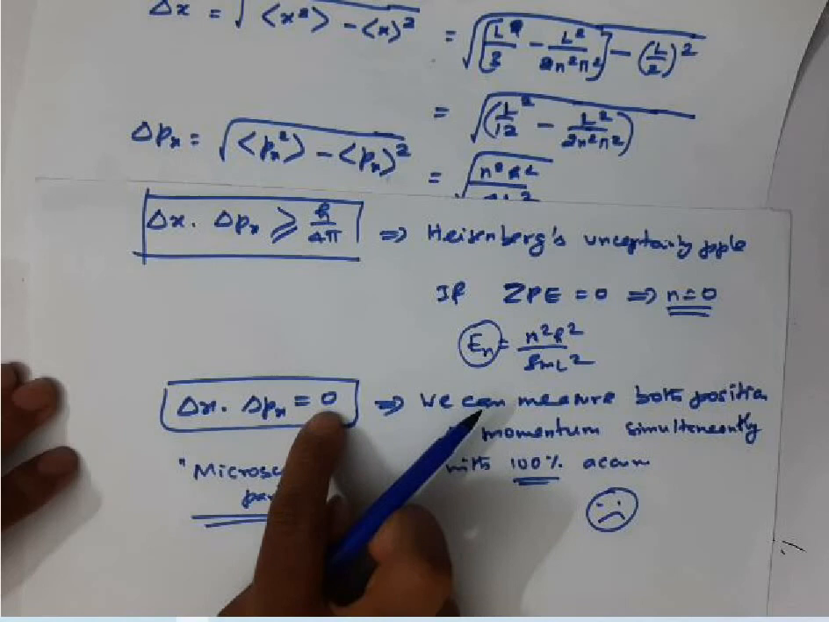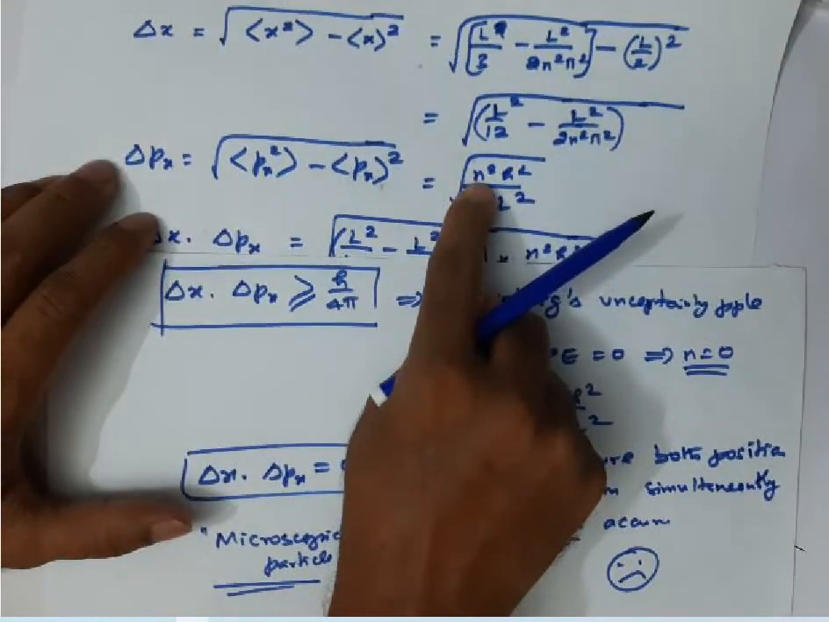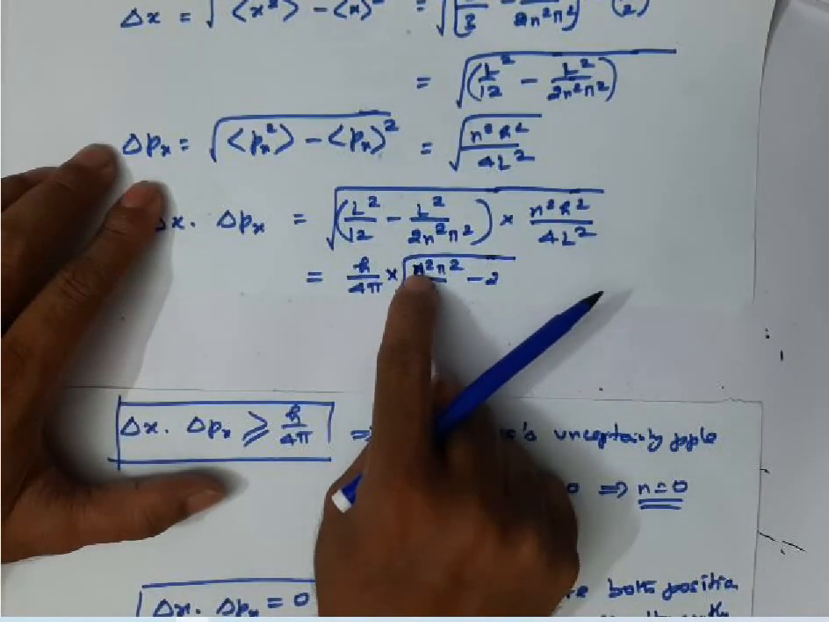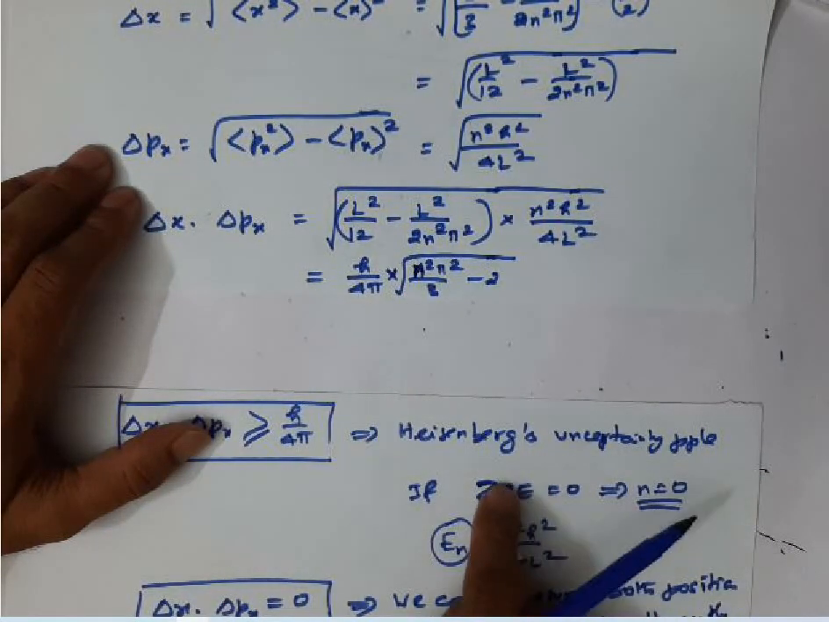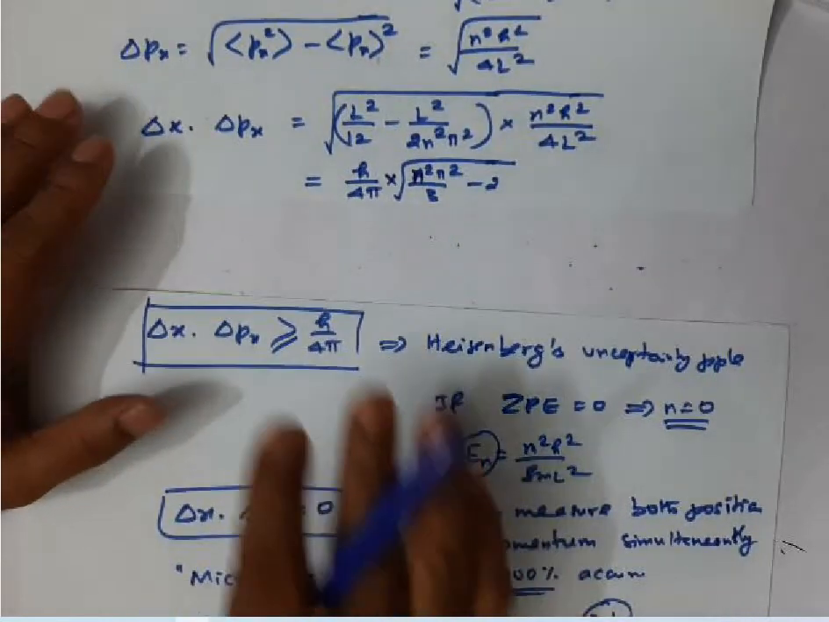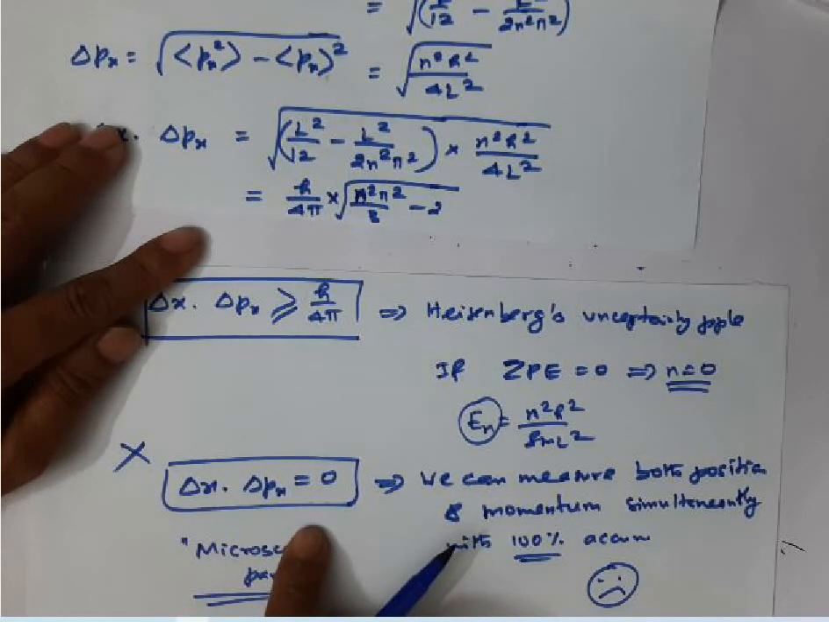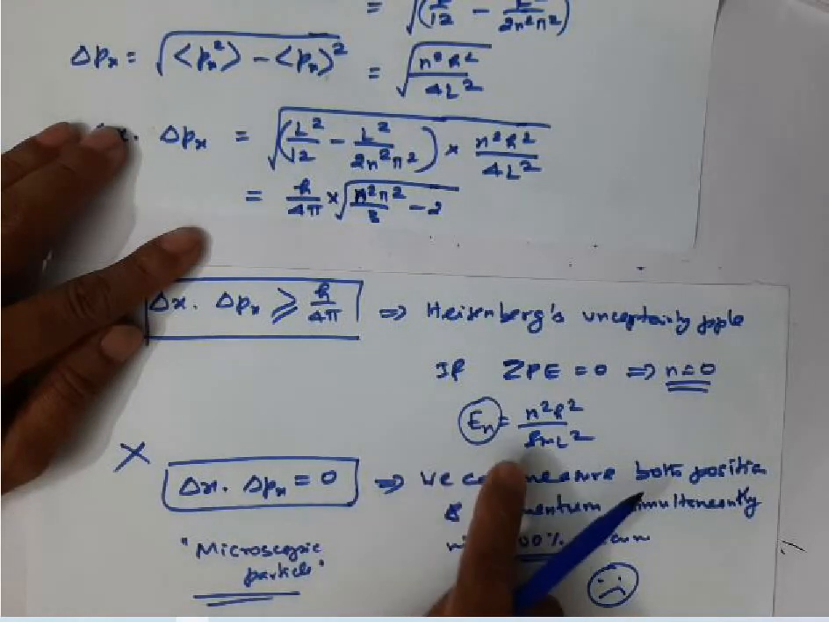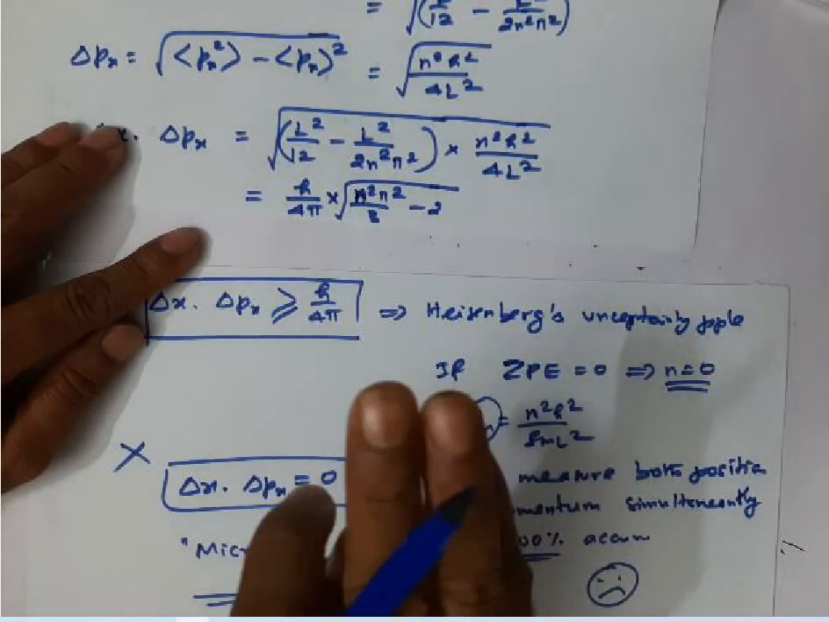When will we get this value 0? We will get this value 0 only if I put n equal to 0. If n is equal to 0, it means zero point energy is supposed to be 0. So this is very clear that this is not possible for a microscopic particle. Therefore, n cannot be 0. If n cannot be 0, then zero point energy cannot be 0.